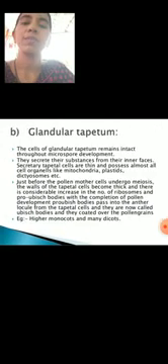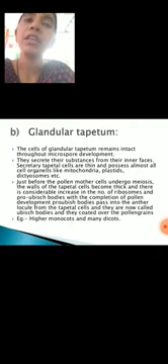The second one is secretory tapetum, or glandular tapetum. The tapetal cells are very thin and possess almost all cell organelles. Some spherical structures called Ubisch bodies are also present in these cells. With the completion of pollen development, Ubisch bodies pass into the anther locule from the tapetal cells.